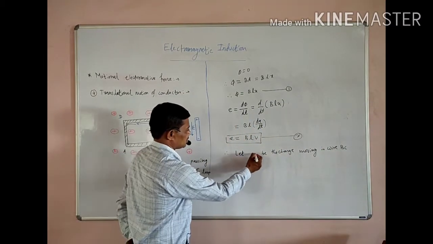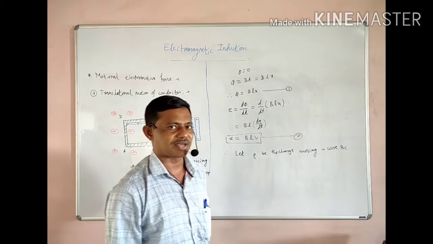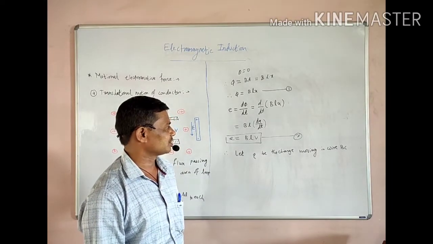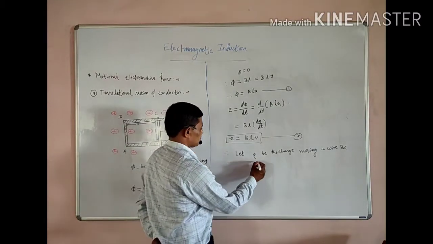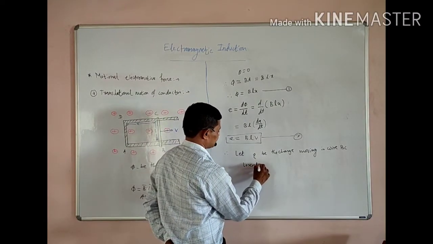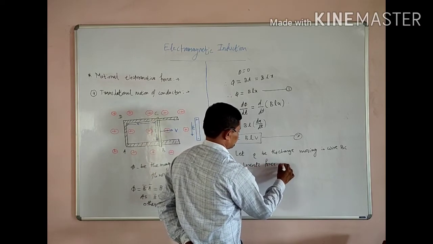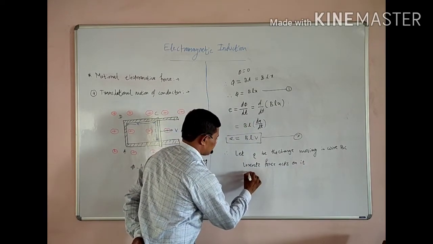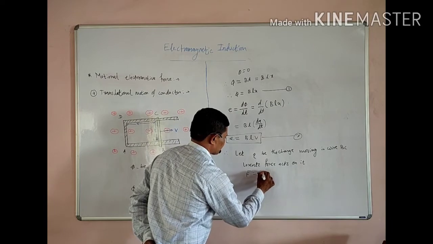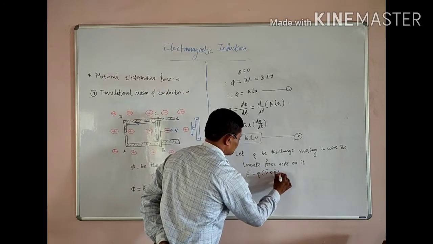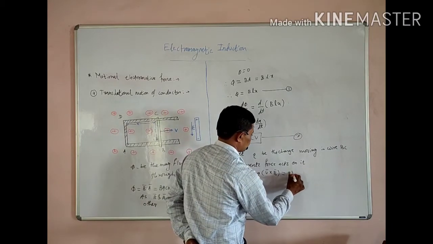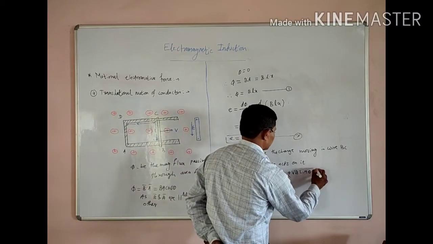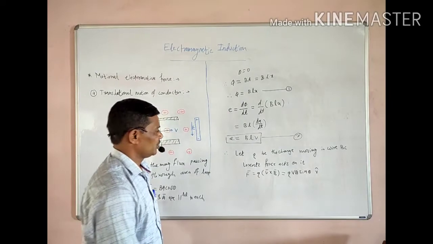If this charge is placed in a uniform magnetic field of induction B bar and has a perpendicular velocity V bar, then the Lorentz force acts on it such that F bar is equal to Q V bar cross B bar, or this is equal to QVB sin theta in a unit vector direction.